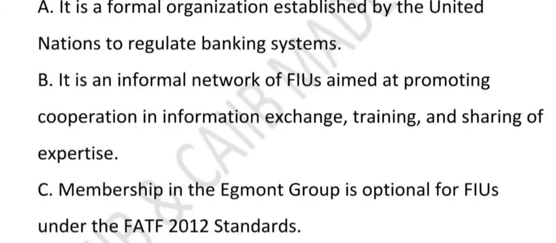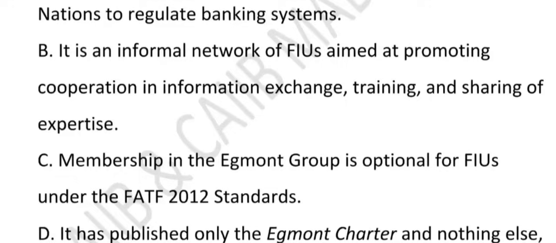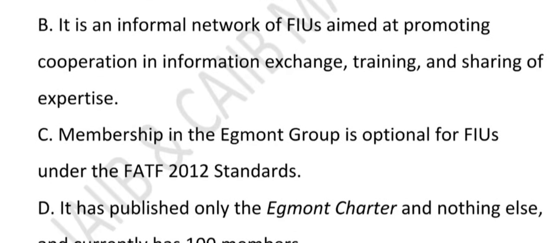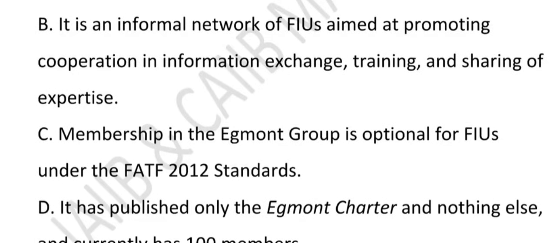Now let's look at option number B. Option B says it is an informal network of FIU aimed at promoting cooperation in information exchange, training and sharing of expertise. Why this is correct? Because exactly right. The Egmont group is like a global club of FIU. Their job is to help each other share information, train and fight financial crime like money laundering. Imagine police from different countries meeting to swap crime fighting tricks. That is the Egmont group.